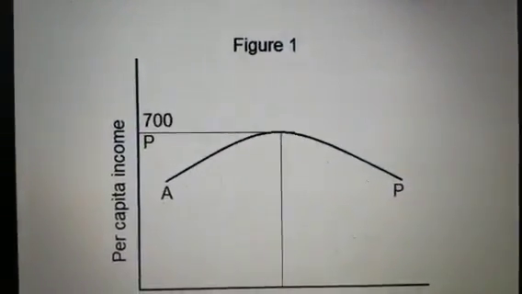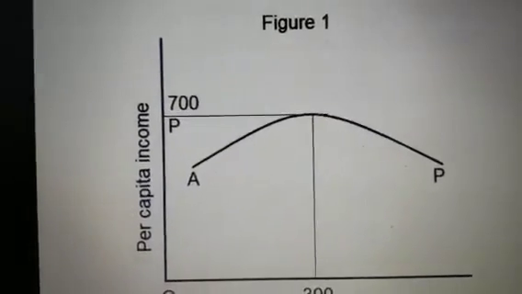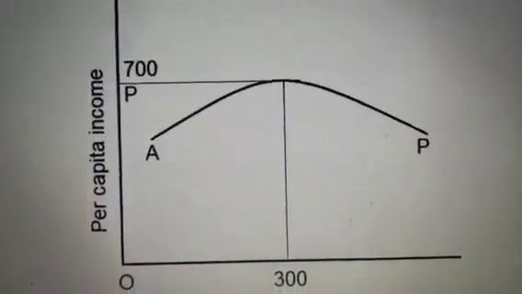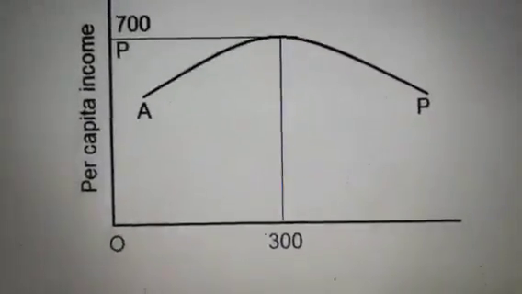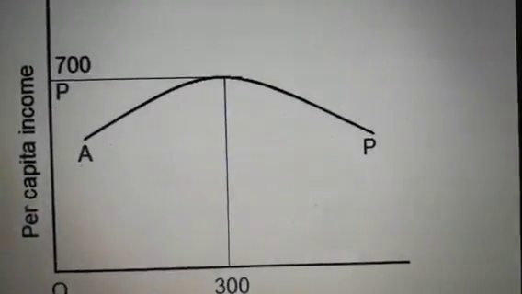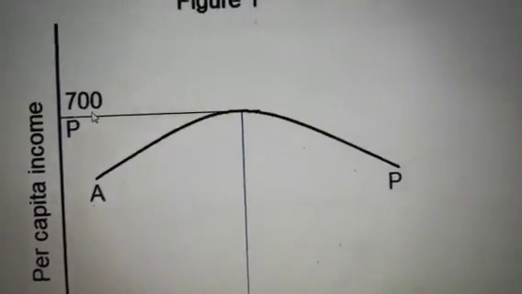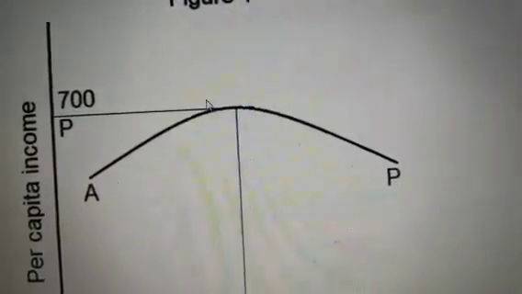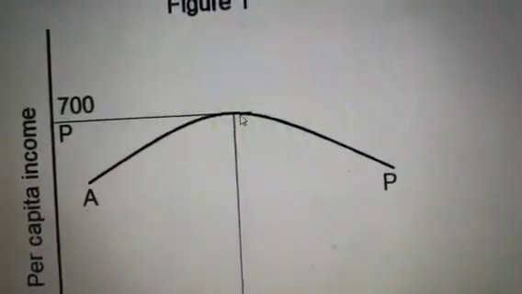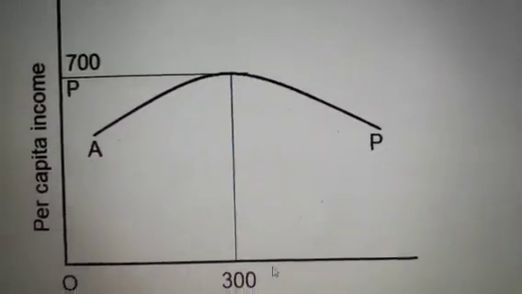Okay, and again when you draw this figure to show the optimum population, the example is: y-axis is per capita income, x-axis is population. You can see that 300 population is the optimum population because here the per capita income is 700. So moving from A to P, this point is the optimum population, and we can survive at the level of 300 population.